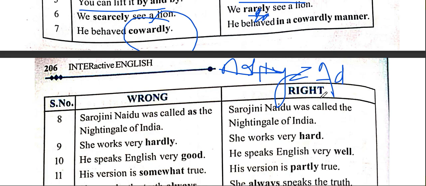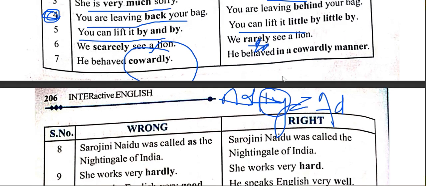But let me give you example. For example, smart plus ly. Here ly is the significant part as suffix. When you add ly to most of the adjectives, you get adverb as a result. For example, smart plus ly is smartly. Beautiful plus ly, beautifully, right? Intelligent plus ly, intelligently. Wonderful plus ly, wonderfully.